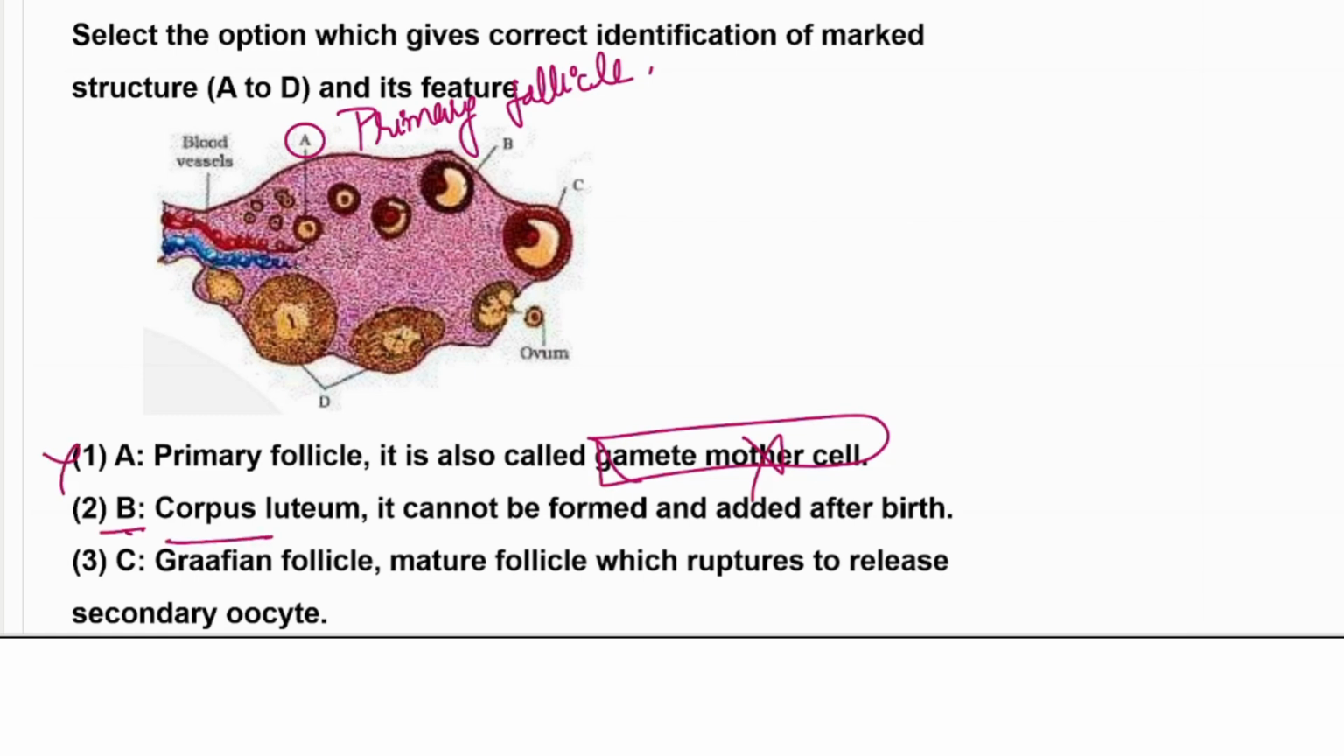B is the corpus luteum. Saying B, corpus luteum will be this one. B is actually the corpus luteum. D is the corpus luteum. Okay, so that cannot be the answer. Okay, B is not the corpus luteum.